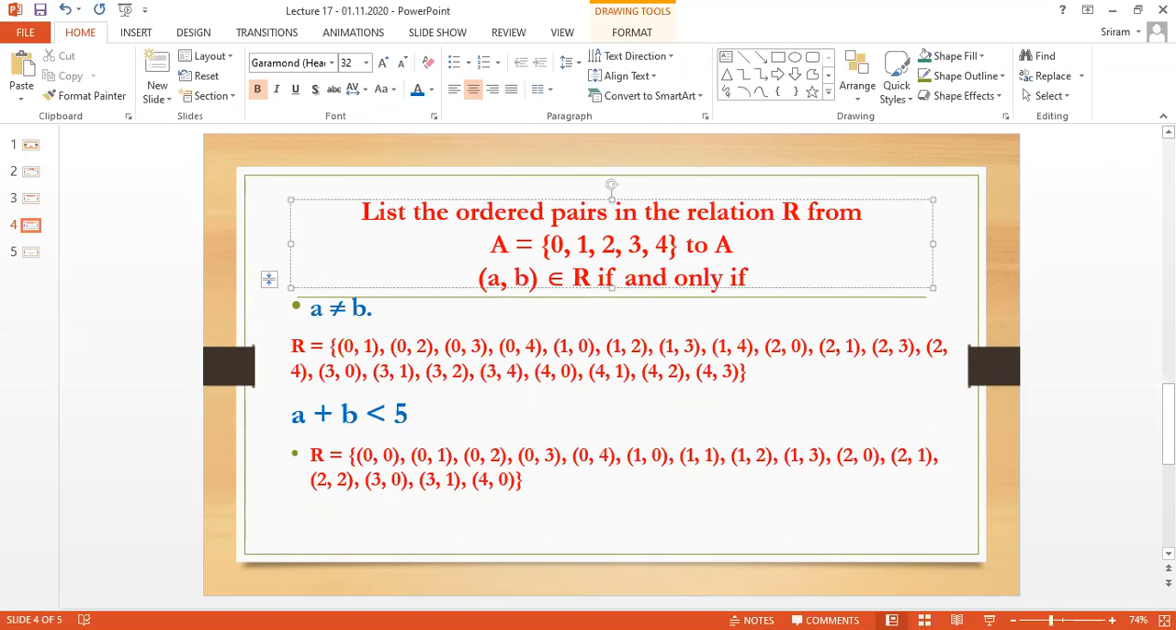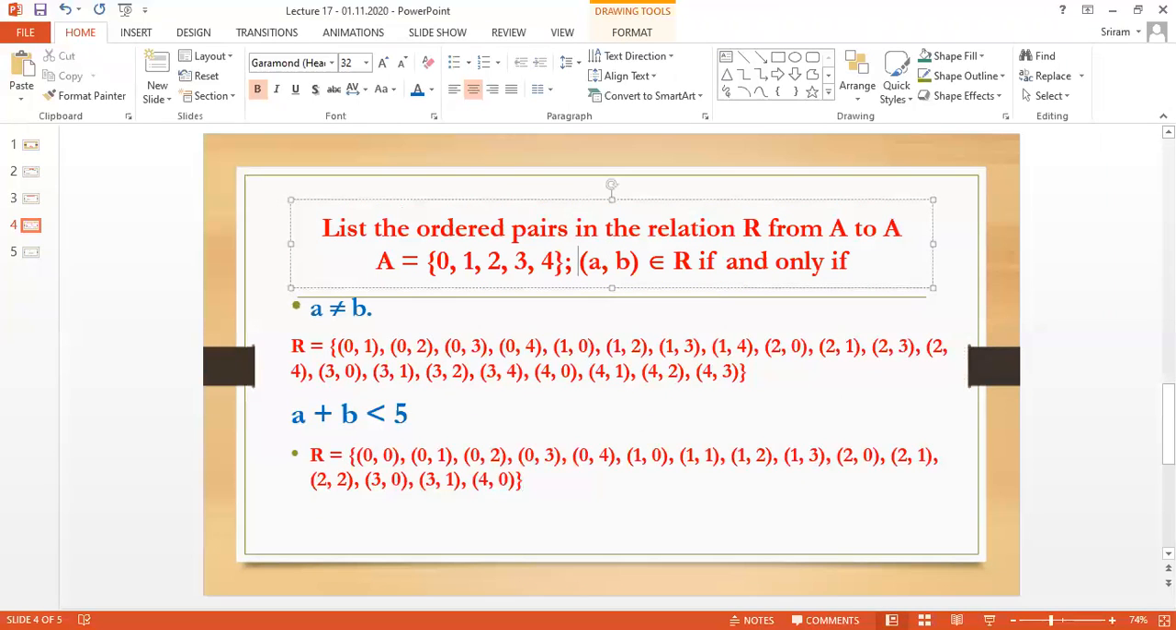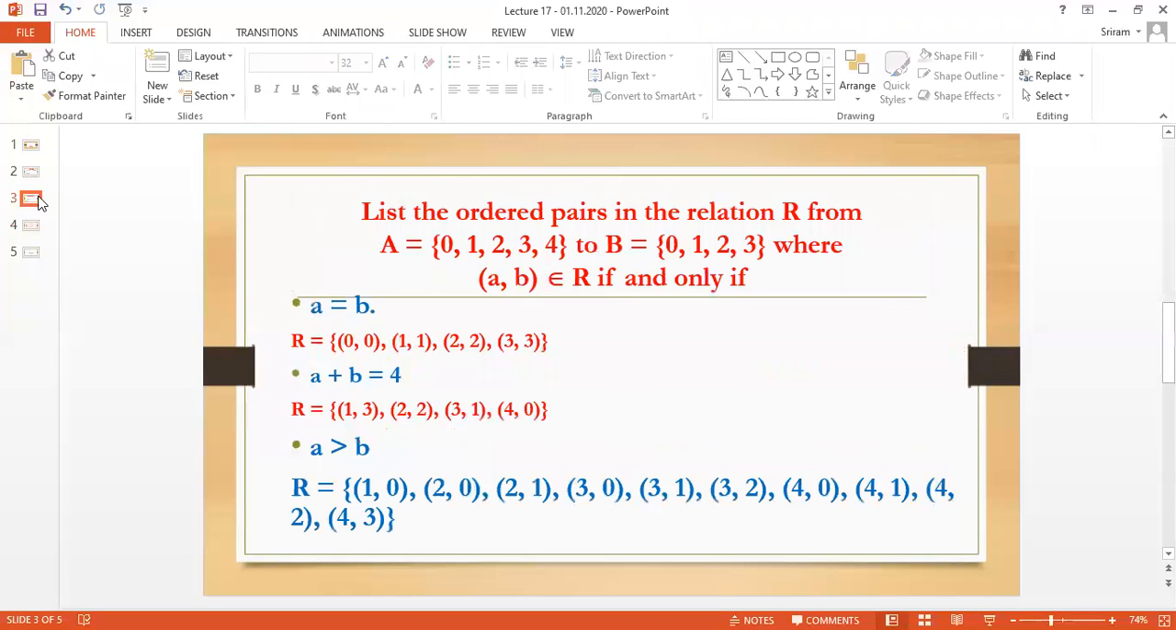pairs in the relation or from A to A. They will give only A to A. They will not give A 2 times. A is equal to this, and A comma B belongs to R if and only if. They will give only one time. That's what I said. We are having two models. One is this model A to B. We will have two separate sets.